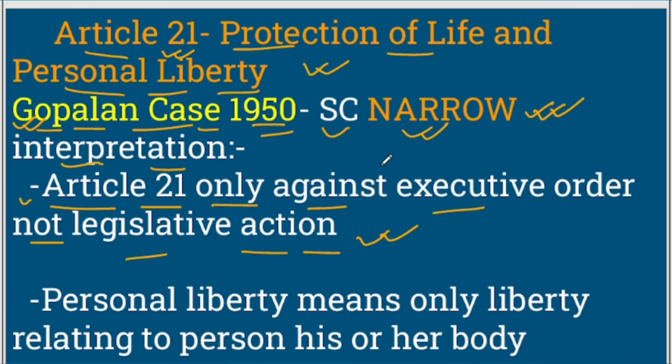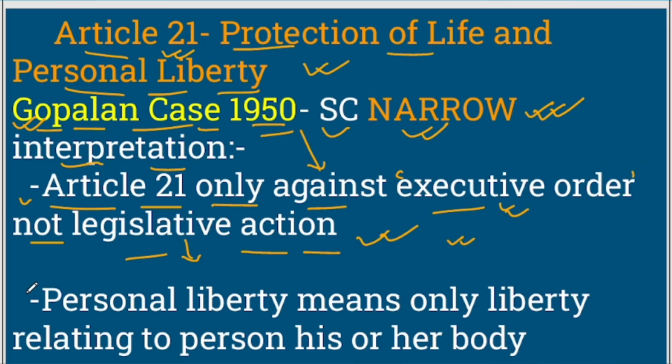So in the Gopalan case, the Supreme Court judgment said that Article 21 is only against executive order, not against the law which is passed by Parliament, the legislative action. So Article 21 is not against legislative action, it's only against executive order, right? Very, very important, you should know.